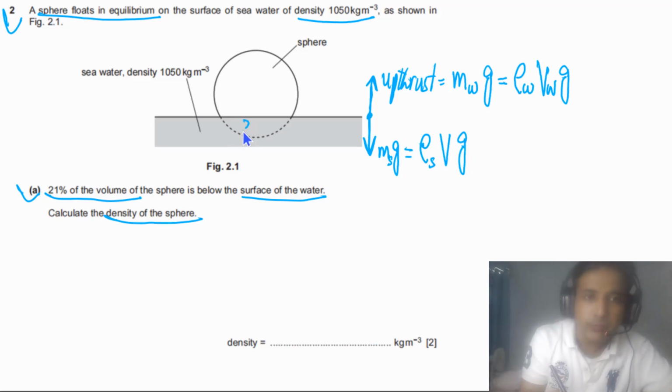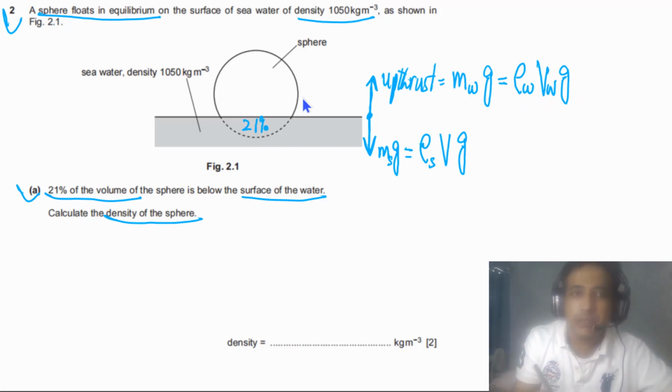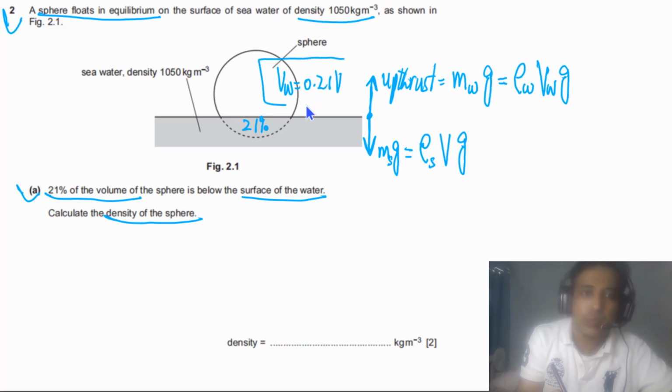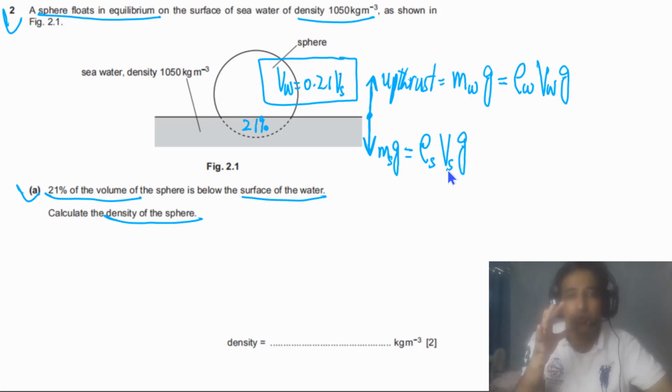And it is given to us that 21% of the volume of the sphere is inside, 21%. So it means that VW, the volume of the water displaced, is 21% of the volume of the sphere, meaning 0.21 times VS, where VS is the volume of the sphere, the total volume. And these two forces are equal, so simply we need to equate.